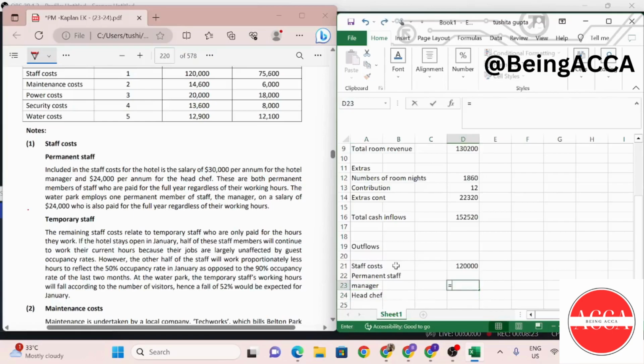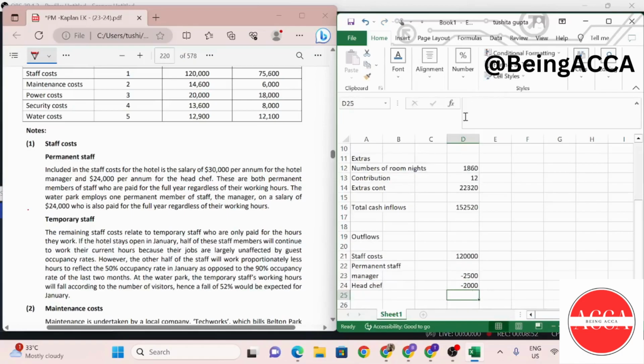So as for the manager, this is 30,000 per annum. So for 1 month, this is going to be divided by 12. And then I just forgot to put a minus sign because this has to be subtracted. We need to find out how much is the temporary staff. So for the head chef, it is 24,000. So dividing this by 12 again to find out the monthly figure. And this comes out to be 2,000.